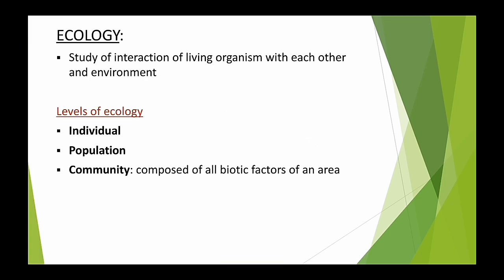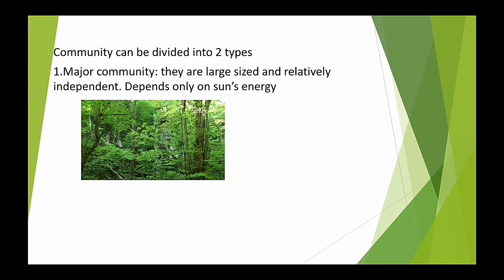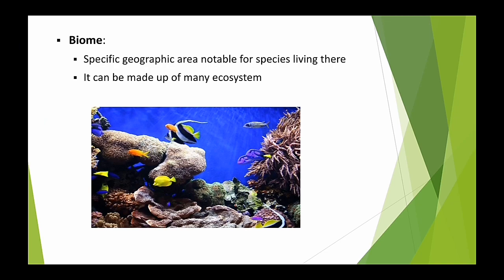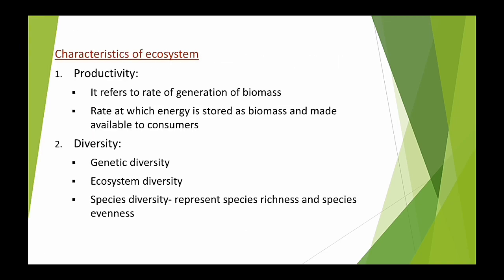So we have dealt with ecology and the different levels of ecology. Then we have dealt with different types of community. We have also seen ecosystem, biome, biosphere and characteristics, which are of two types, productivity and diversity. Productivity is the rate of generation of biomass, while diversity is of three types: genetic, ecosystem and species.